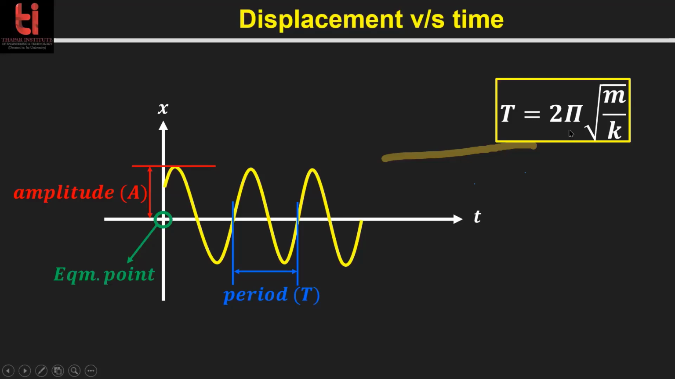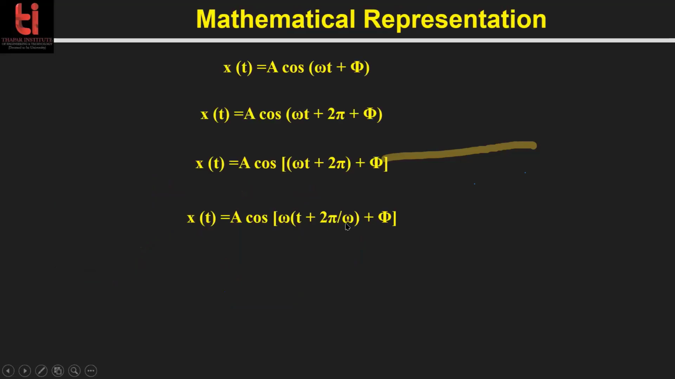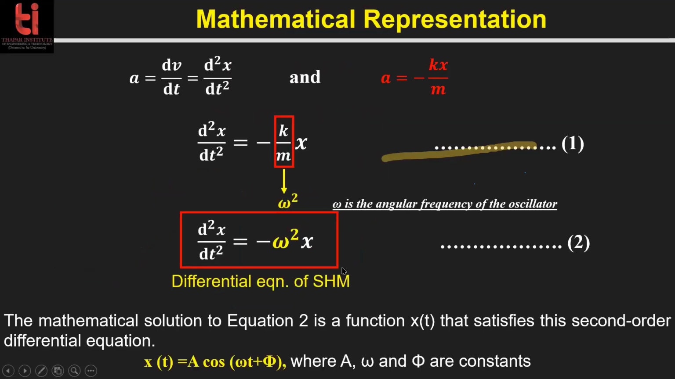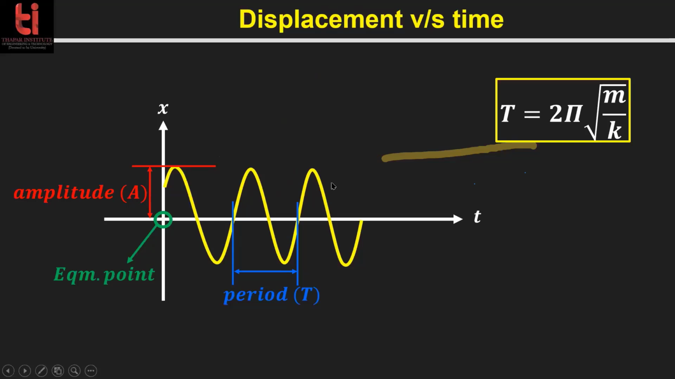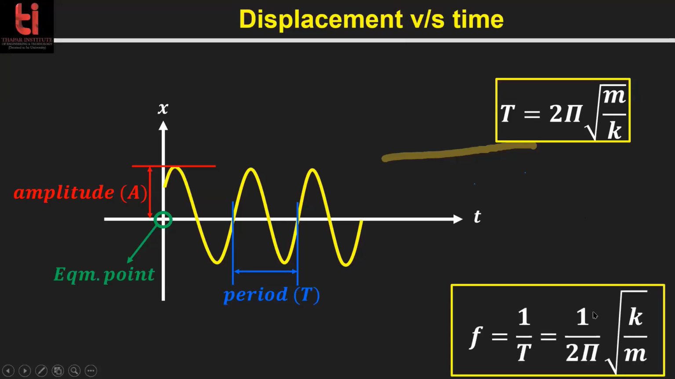The time period is 2 pi root m by k. Why 2 pi root m by k? Because capital T equals 2 pi by omega. See, 2 pi by omega, and omega is what? Omega is under root of k by m. Clear? So capital T or time period is 2 pi root m upon k, and the frequency is 1 by T. Frequency is 1 by 2 pi root k by m. Okay, is it fine?